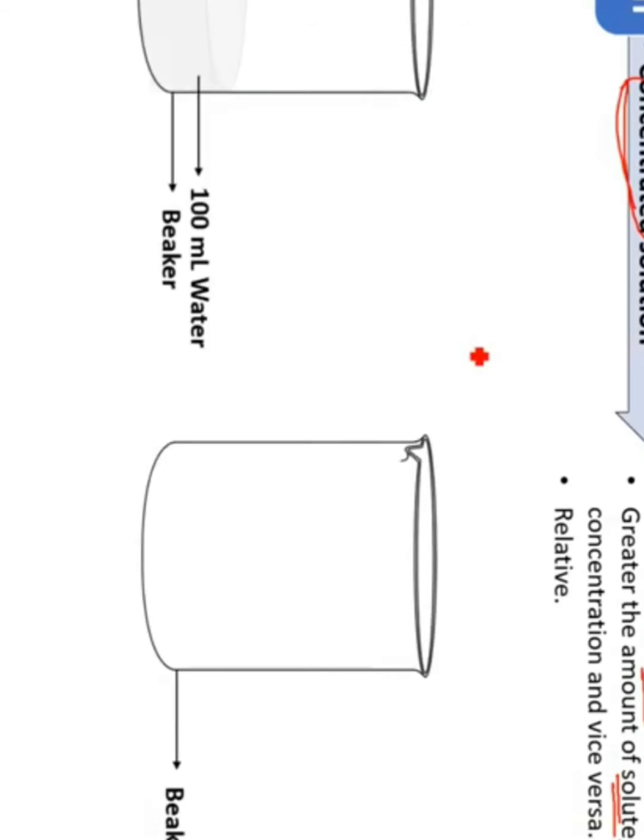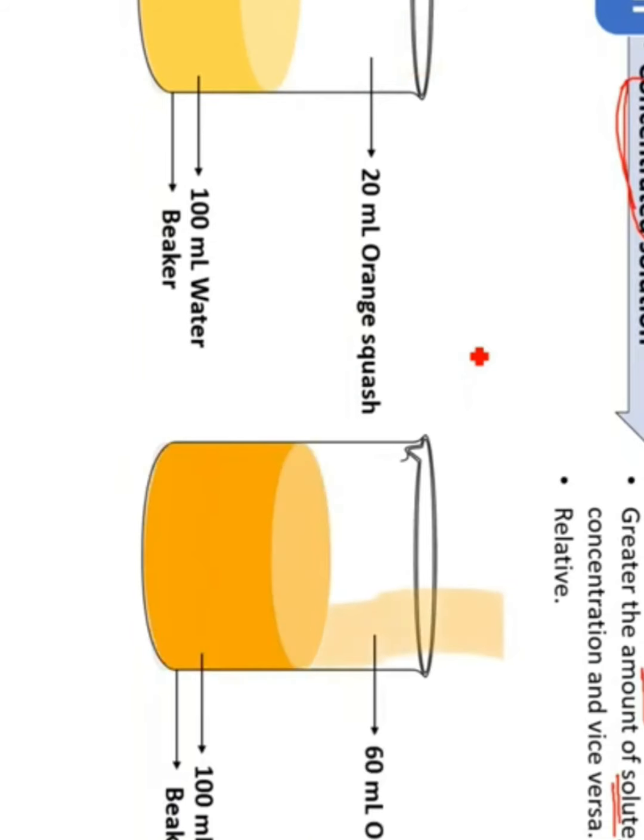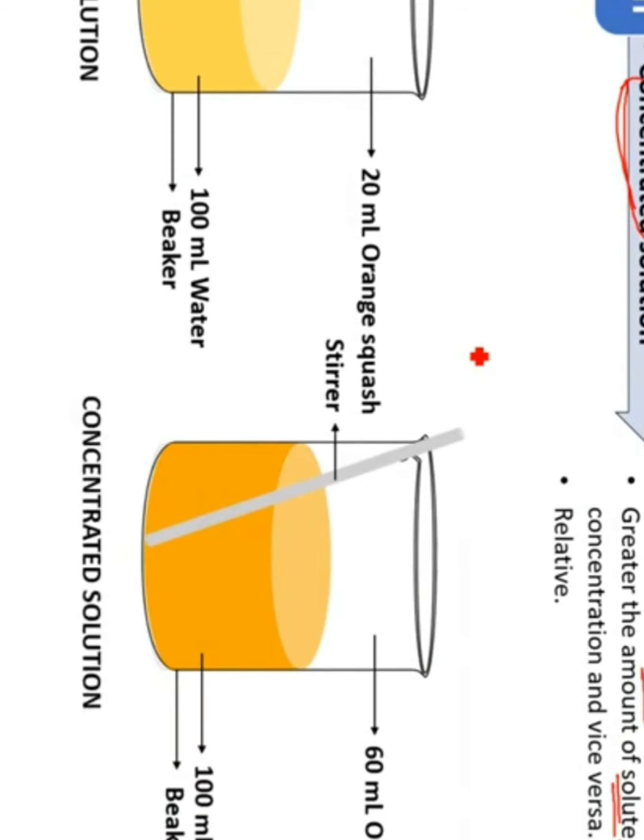So let us understand with an example. Take two beakers. Both the beakers are filled with 100 ml of water. In the first beaker, you are taking 20 ml of orange squash and stirring it. In the second, you are taking 60 ml of orange squash and stirring. Means what happened? The first one, 20 ml, is diluted and the second one, 60 ml, is concentrated.